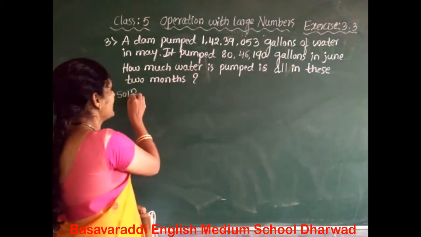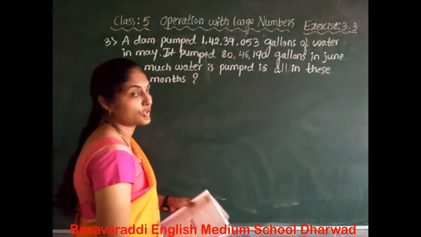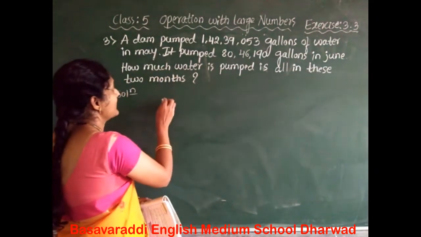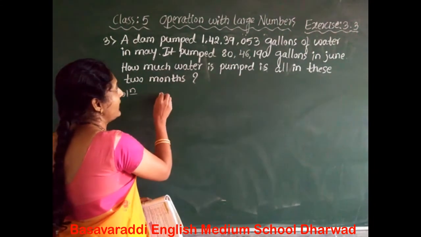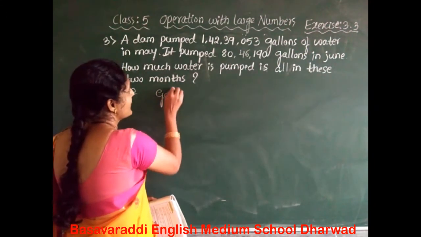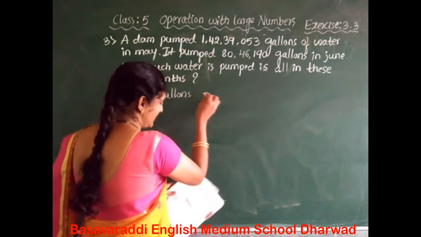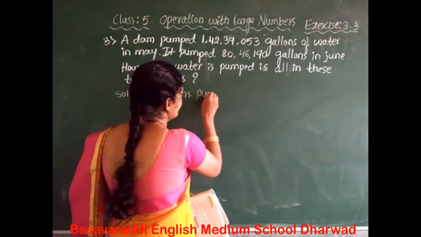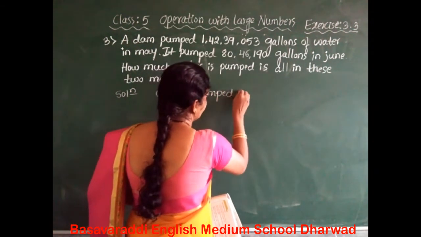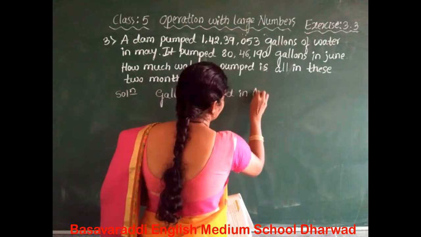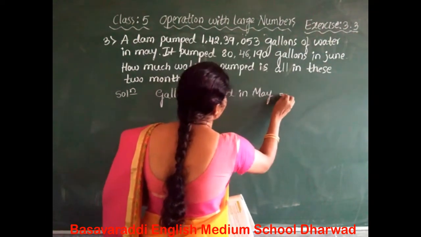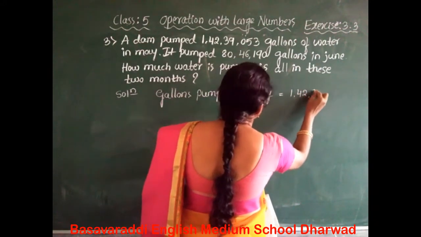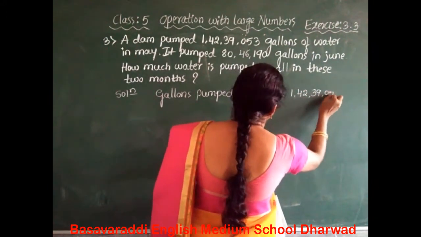Yes, do the solution now. We have to write the statements first. What are the given statements there? The gallons pumped in May. How much? 1,42,39,053.